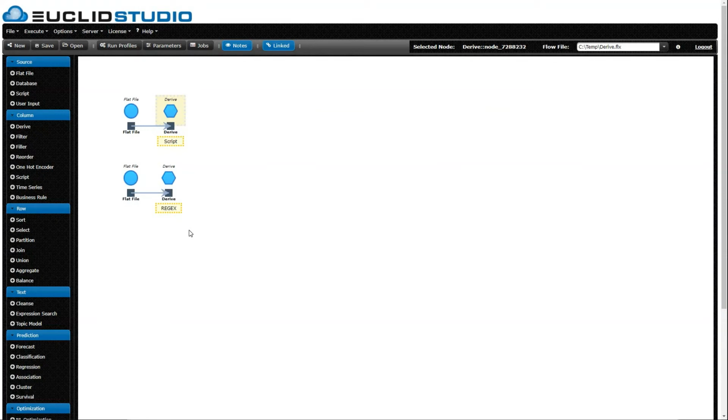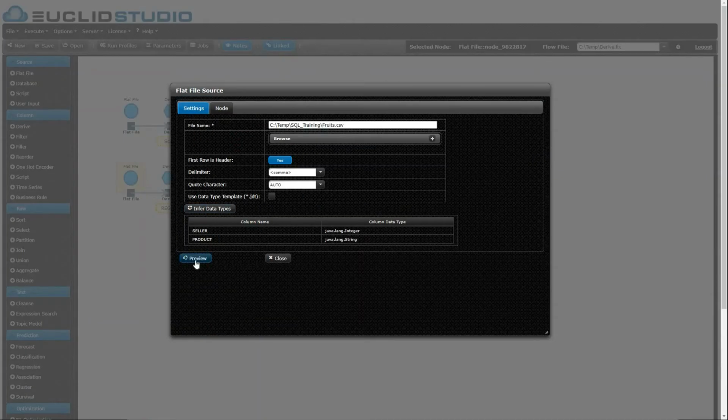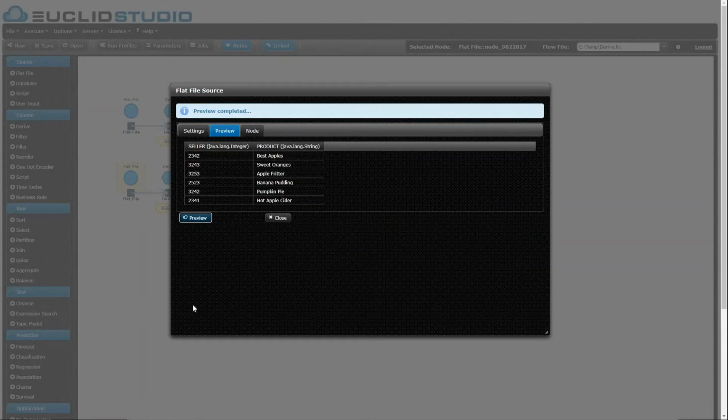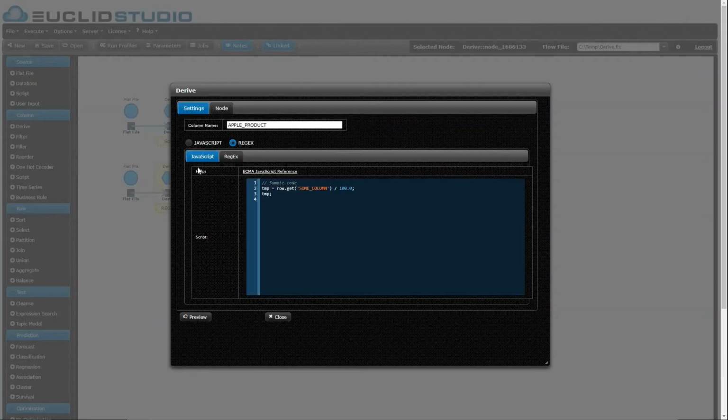Now we're going to take a look at how we can achieve a similar behavior but using regular expressions from a different data set. So here we have a data set that includes a bunch of different sellers and their products. Let's say that we wanted to go through these products and find all the ones that relate to apples. How do we do that using the Derive node?